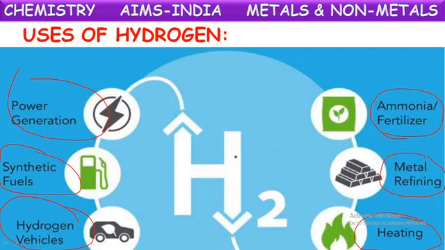Okay, these are the uses of hydrogen gas. That is about non-metals. Non-metals possess properties quite opposite to metals: non-sonorous, non-malleable, non-ductile, non-lustrous, and poor conductors of heat and electricity. These are the properties of non-metals. Here we also told some exceptions, and we have seen some uses of non-metals.